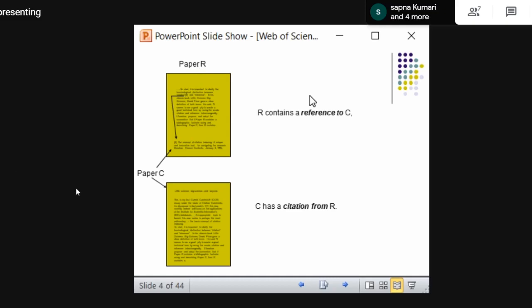So paper R is Abu, paper C is Abhilash. So Abu is providing a reference to Abhilash's paper. That means C has received a citation from R. That is the relationship between two papers in terms of citation. Okay. So I am writing a paper R and I am referring to paper C, Abhilash's paper, for citation. I am providing the citation and references at the end. So Abhilash's paper has received one citation from my paper, that is R. So this is an example of how citation works actually.